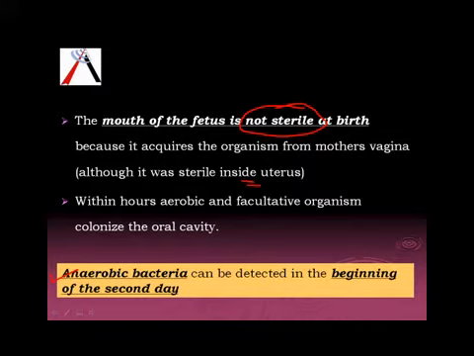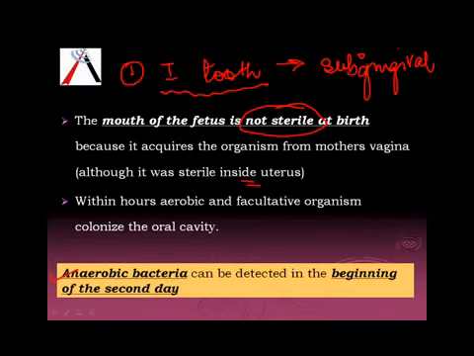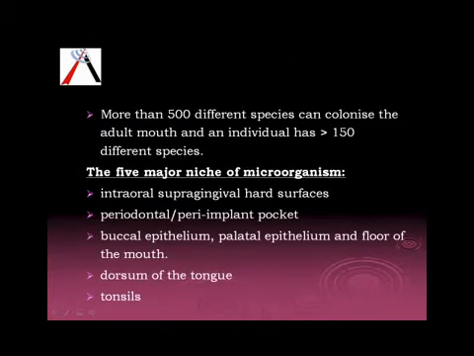But one point to be noted is the major change in the composition of microorganisms happens when the first tooth erupts in the oral cavity. With tooth eruption, we get the subgingival environment, and this subgingival environment is very favorable for anaerobic organisms. So when the first tooth erupts, the main composition shifts towards anaerobiosis. More than 500 different species can colonize an adult mouth, and one single individual can have more than 115 different species.